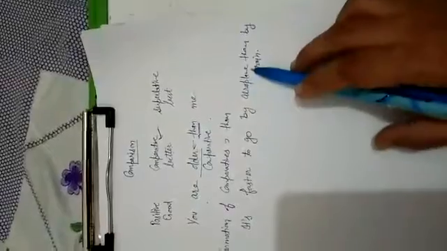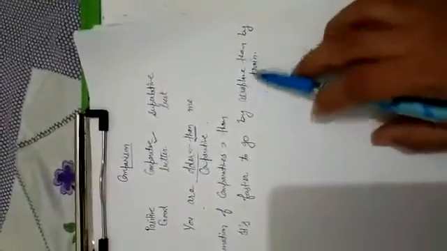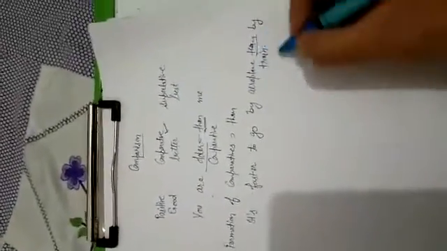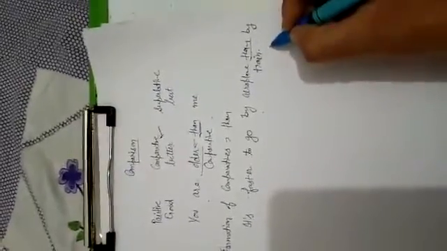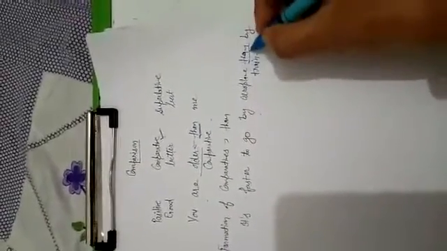Here we are comparing the two. It's faster to go by aeroplane than by train. Train is not faster than aeroplane. We have used than here because we are comparing the aeroplane's speed with the train's speed. So after the comparative we always use than.